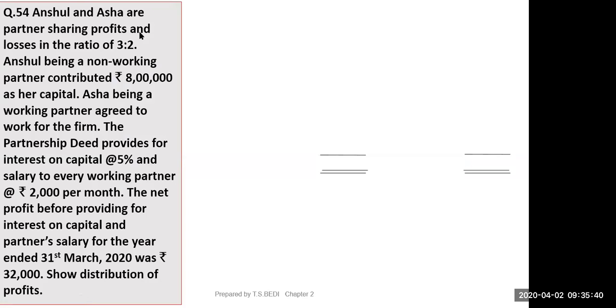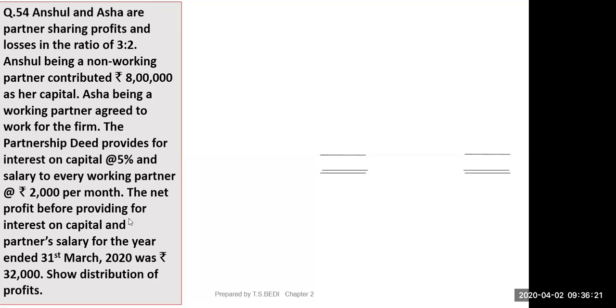Anshul and Asha are partners sharing profits and losses in the ratio of 3:2. Anshul, being a non-working partner, contributed rupees 8 lakh as her capital. Asha, being a working partner, agreed to work for the firm. The partnership deed provides for interest on capital at the rate of 5% and salary to every working partner 2,000 per month. So who will get salary, Anshul or Asha? It is given salary to every working partner. So Anshul is non-working and Asha is working partner. So Asha will get 2,000 per month salary.